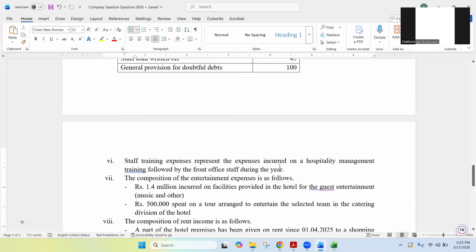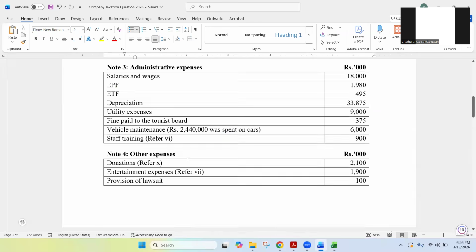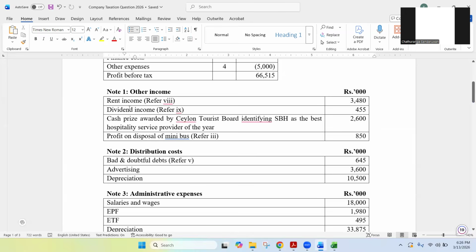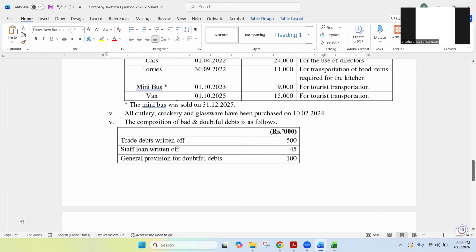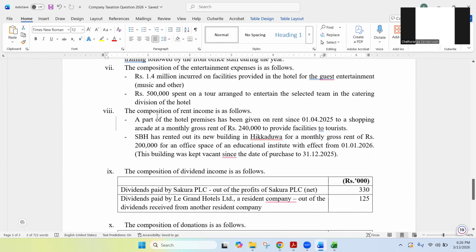Or else you can skip the notes from the very beginning and then go to the notes and go back to the place where it has been mentioned. Both are fine. That is as per your preference actually. So I thought, since it is easy to find, I will go from the very beginning. So rent income, note number 8. I'm reading note number 8. So the rent income, there are two parts. First part, a part of the hotel premises.